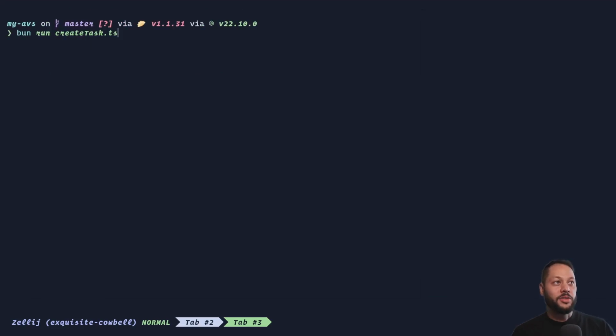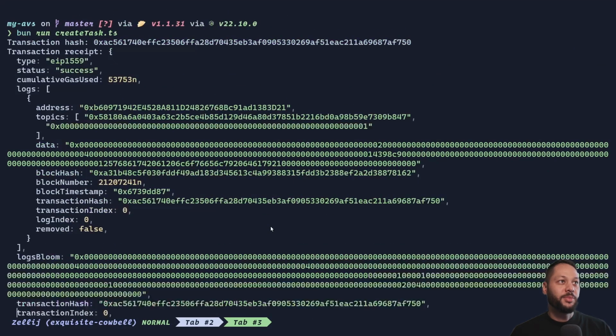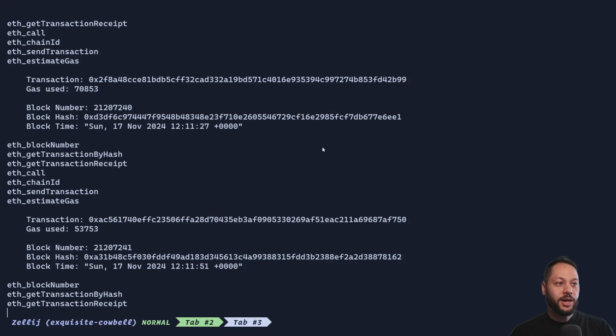We can go ahead and run this in our terminal using bun run and then the name of the script we just created. And here you can see we got a bunch of stuff back. You can see we got the transaction hash, AF750 is the ending, and then a receipt saying that it was a success. If we go back to Anvil, we can see this AF750 hash right here, and that just shows that the transaction went through.